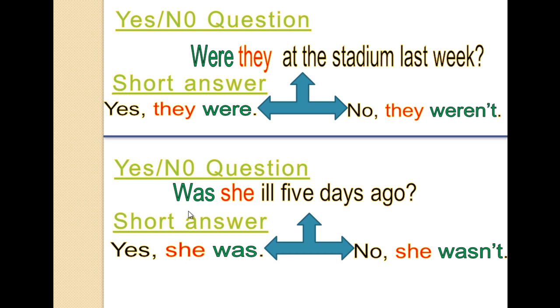Yes, she was. No, she wasn't. Those are short answers. But we can also have a long answer. You can say, yes, she was ill 5 days ago, or yes, they were at the stadium last week.